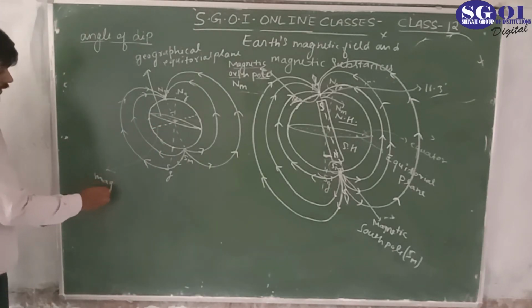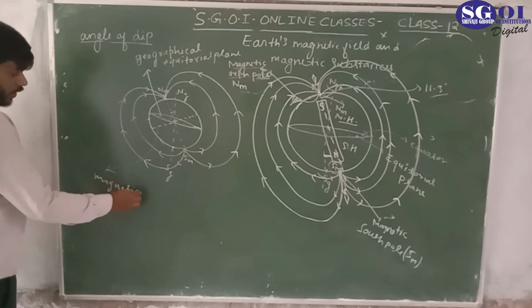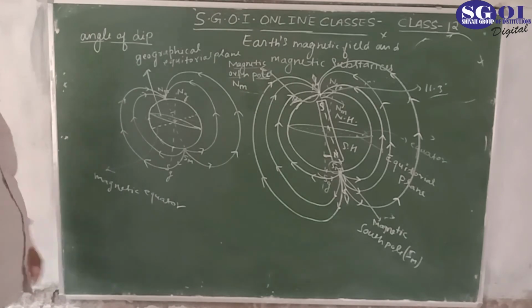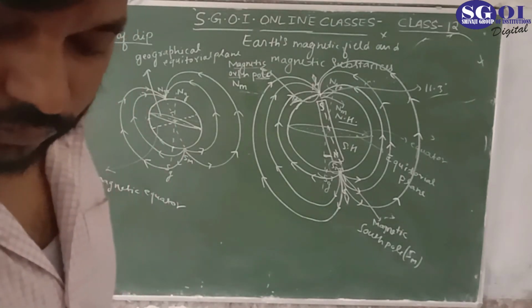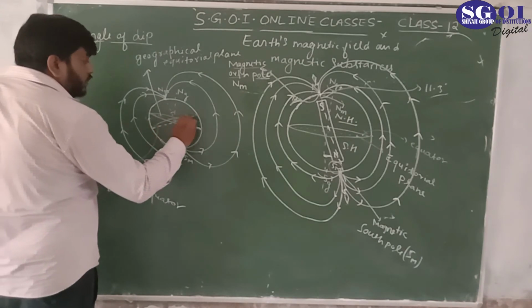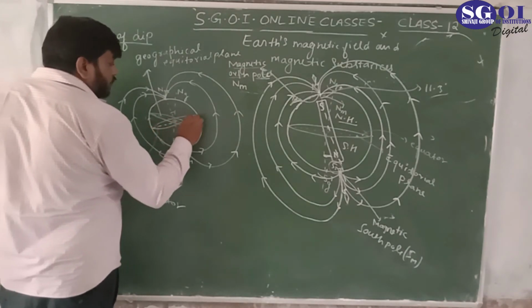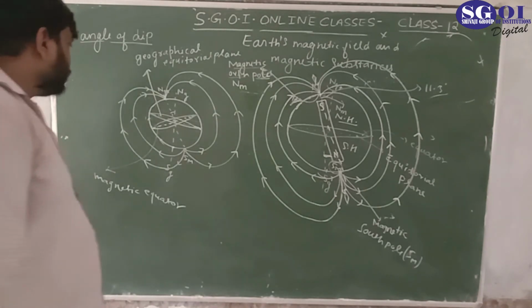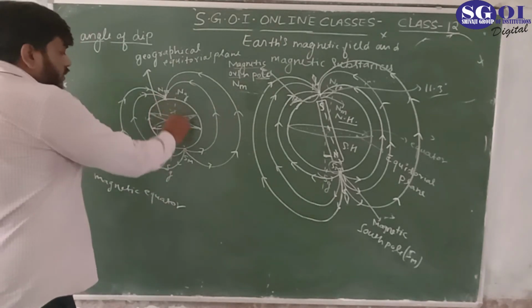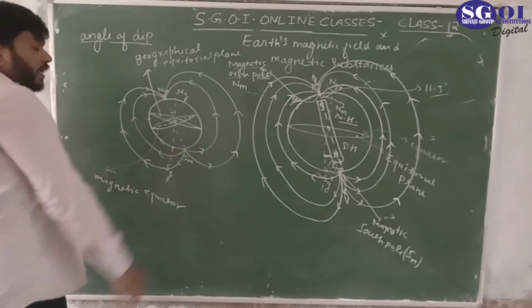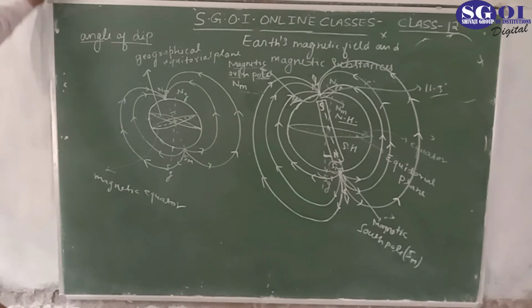This is the magnetic equator, and this is the magnetic equatorial plane. And this is the magnetic equator because this is the magnetic axis, with the magnetic north and the magnetic south pole.